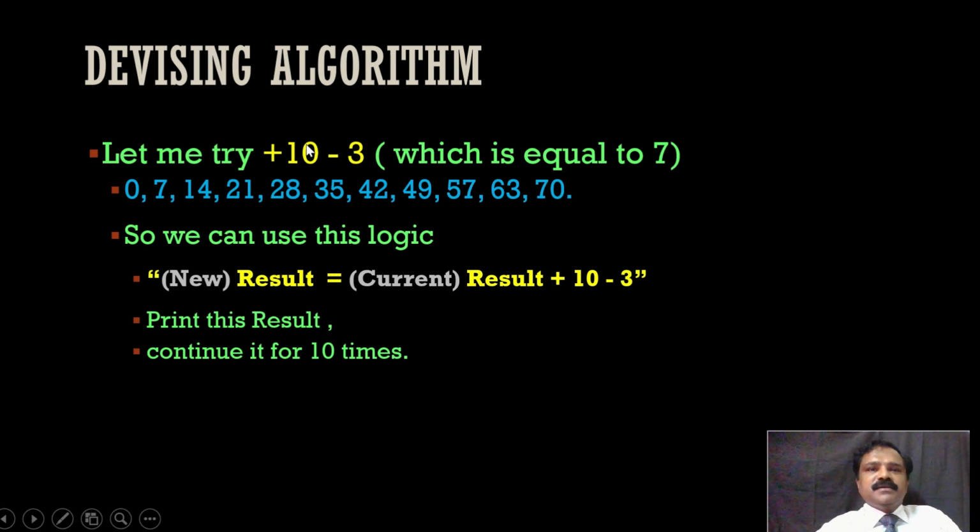So what we can do is, we can do minus 3 first and then plus 10. 21 minus 3 is 18, plus 10 is 28. So anyway you can do it. So 28, then plus 10 is 38, minus 3, 35. Plus 10 is 45, minus 3, 42. Plus 10 is 52, minus 3, 49. Like that we can do.